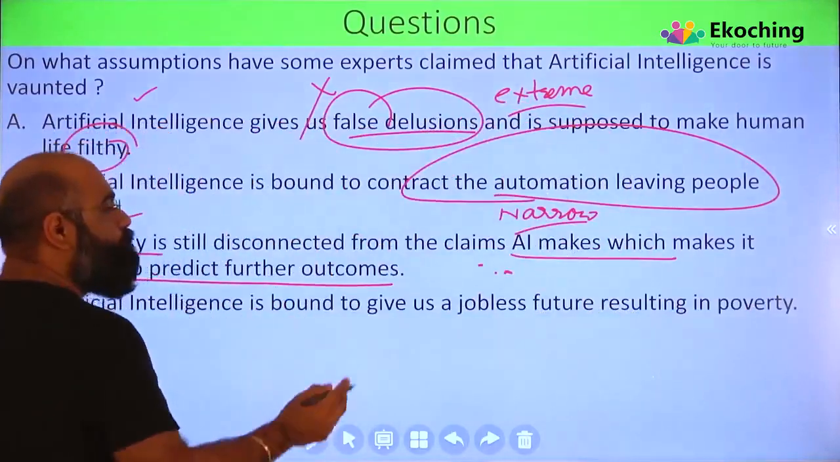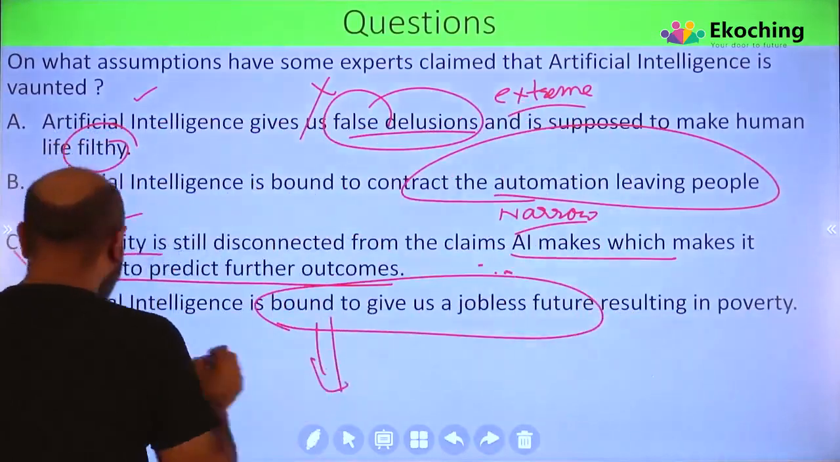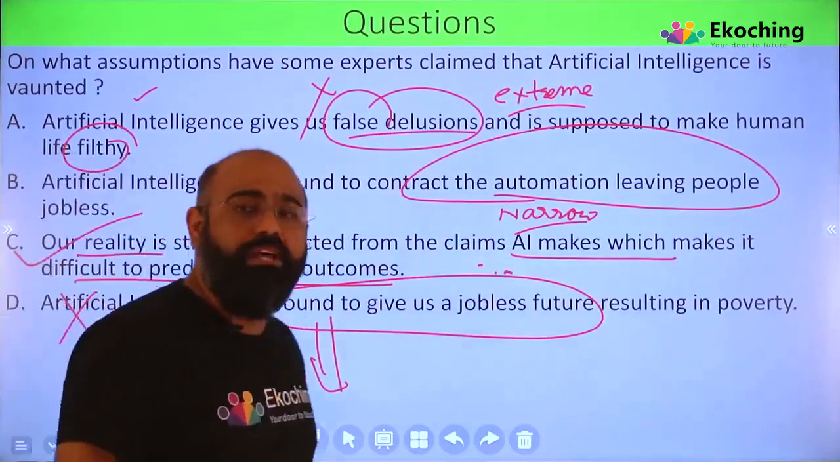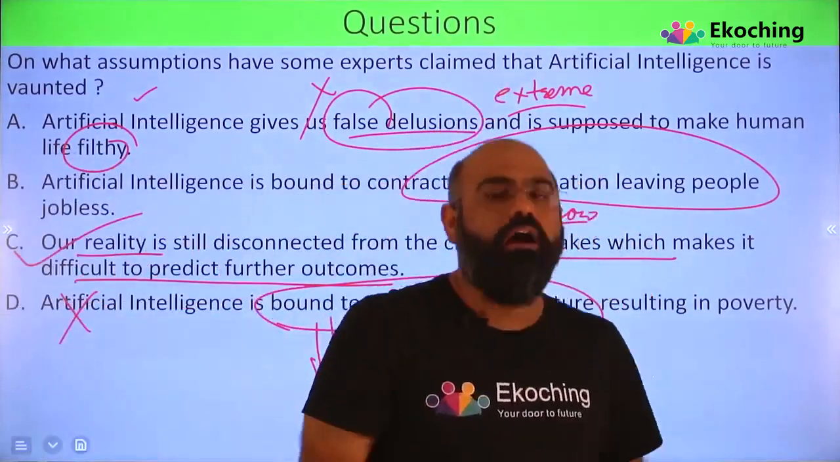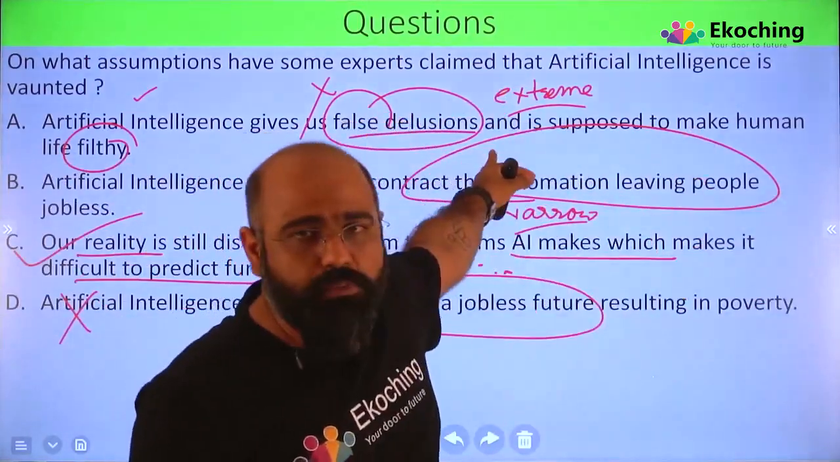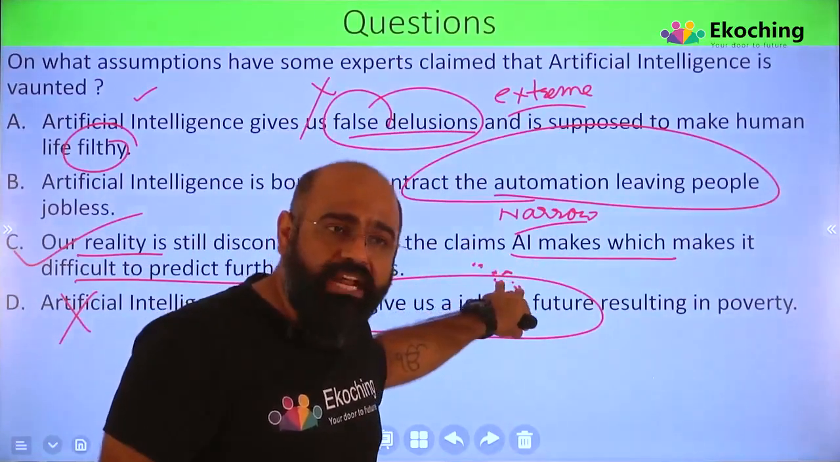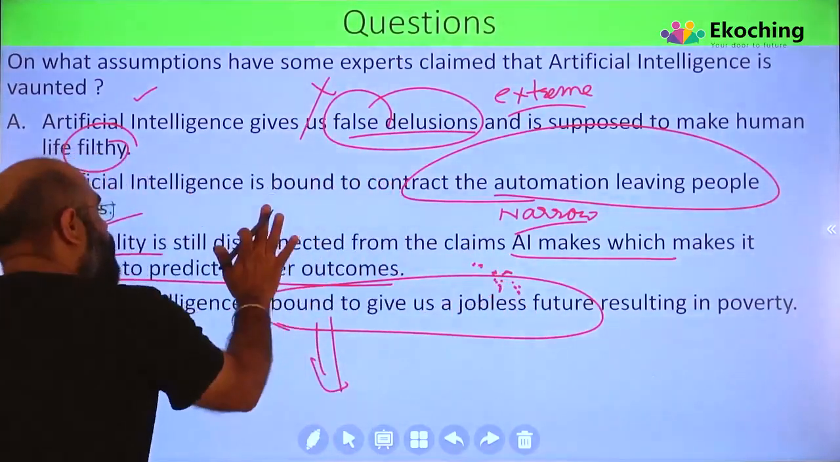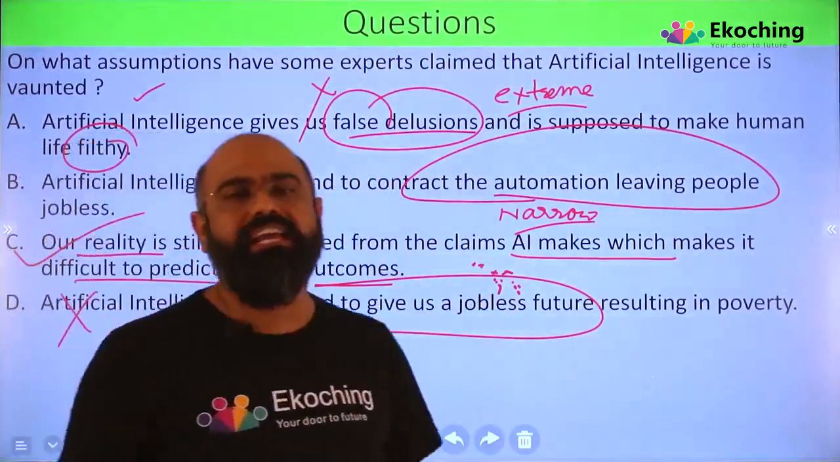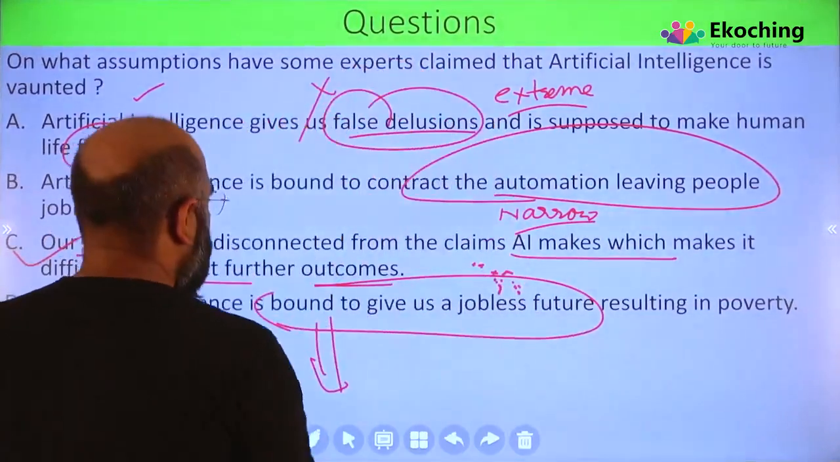Artificial intelligence is bound to give us a jobless future. He is bound to do that. I don't know whether he is bound, कि तेरे को करना ही होगा. नहीं कर पाया तो क्या करोगे? So it was not at all what experts were saying. We are talking about on what assumption experts are saying this, and the assumption is that we are still disconnected from what AI is claiming. Right? Let's move to the next question.